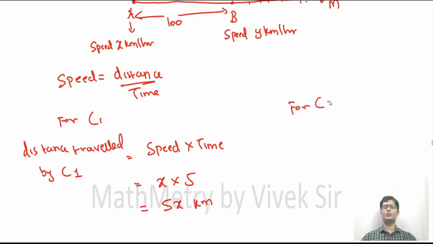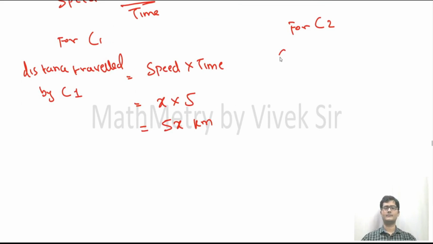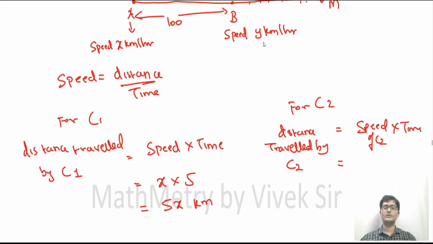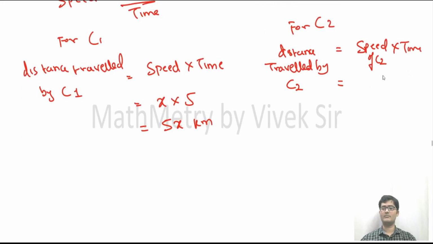Similarly for car 2, the distance traveled by car 2 is equal to the speed of car 2 into time. Both the cars are meeting each other in 5 hours, so 5 hours is the time. So how much is the speed of car 2? The speed of car 2 is y km per hour. Keep this in mind. So y and the time it is taking is 5. So 5y km. So the distance traveled by car 1 is 5x, and the distance traveled by car 2 is 5y.